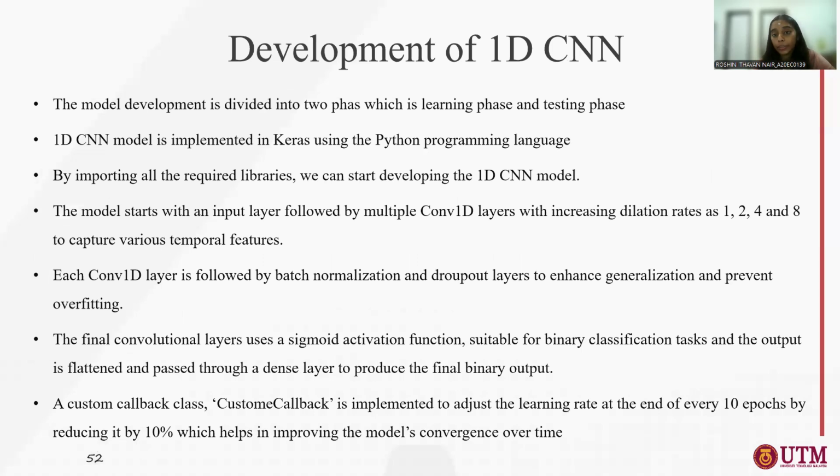The development of 1D CNN. The model development is divided into two, which are the learning phase and also the testing phase. The 1D CNN model is implemented using the Python programming language. For this, we import all the required libraries and start to develop the model with the input layer followed by multiple convolutional 1D layers, increasing the dilation rates from 1, 2, 4, and also 8. Each convolutional 1D layer is followed by batch normalization and dropout layers, used to enhance the generalization and prevent the overfitting process.